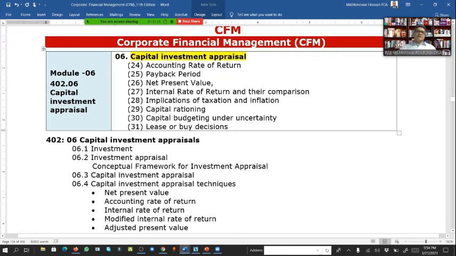I think we will start this chapter from the next class, and here we will learn accounting rate of return, payback, net present value, IRR, etc. It is also an important chapter, and sometimes there is one math that is a must from this chapter, and sometimes more than one, 1.5 or 2 maths. Sometimes 40 marks also come from this chapter. Sometimes 20 is a must, or 30, 35, 40. It can happen from this chapter.